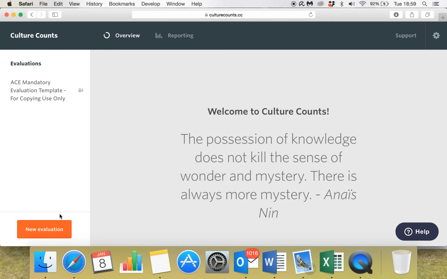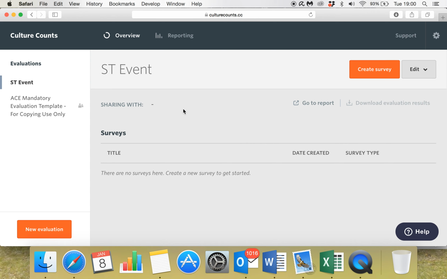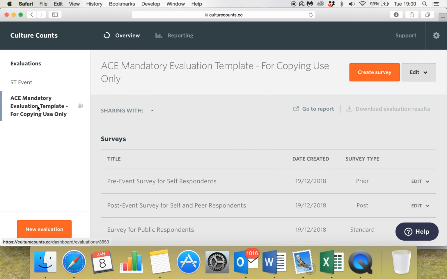So what we're going to start off with though is your own evaluation. So we're going to click on new here. Evaluation name. Now we tend to suggest that it is the name of the event or the project you're going to be evaluating, something that will make it easy for you to navigate later on. I'm going to click on create. Lovely, you can see the other one popped over here. Okay, so let's have a look at this template.